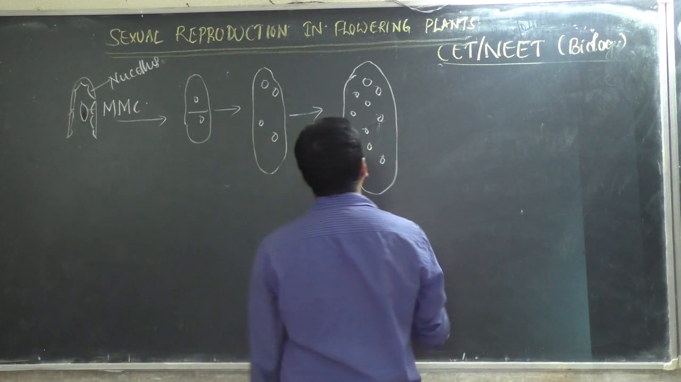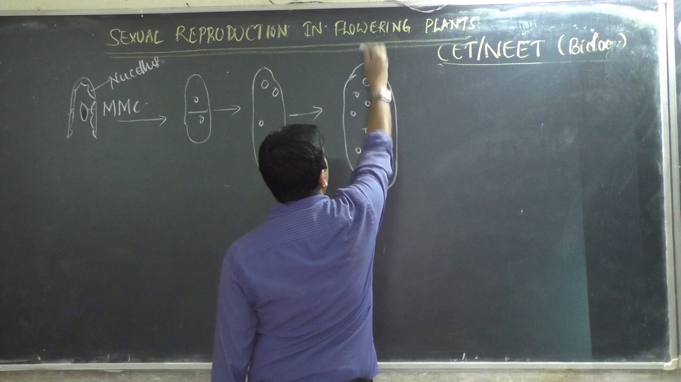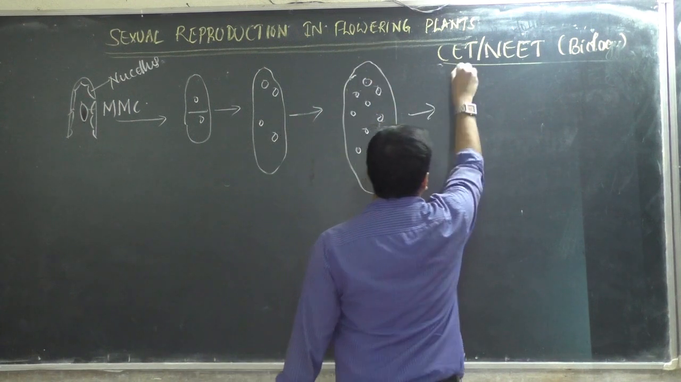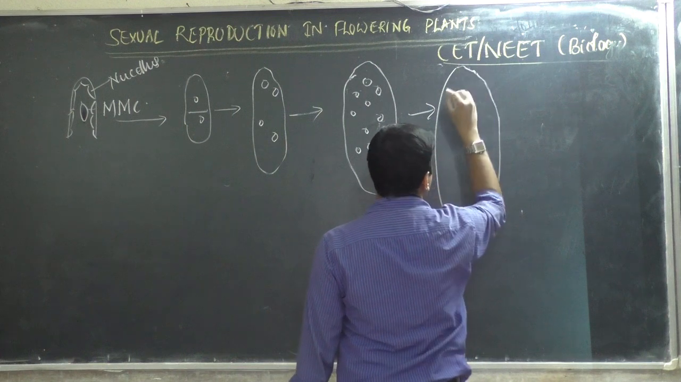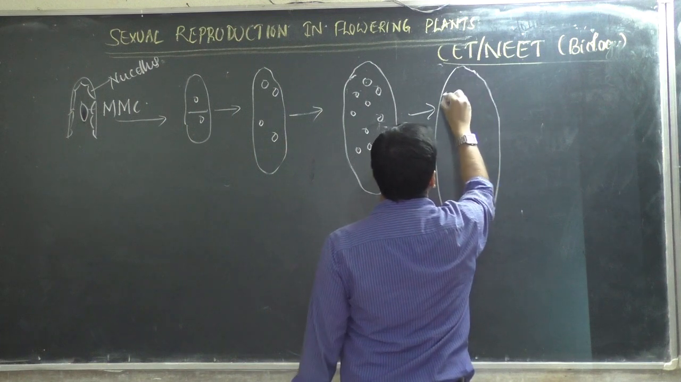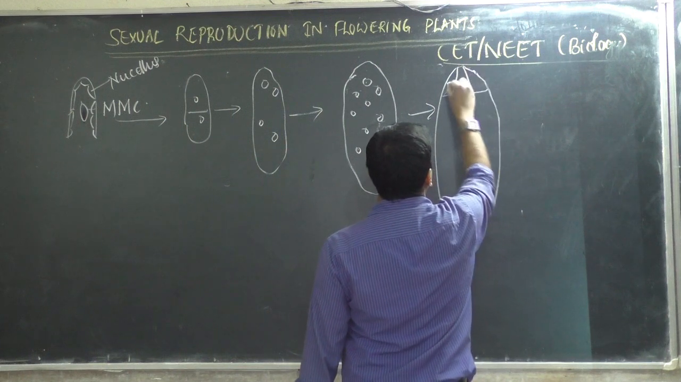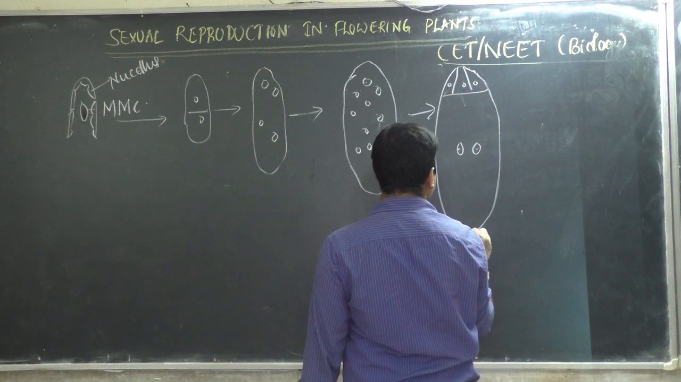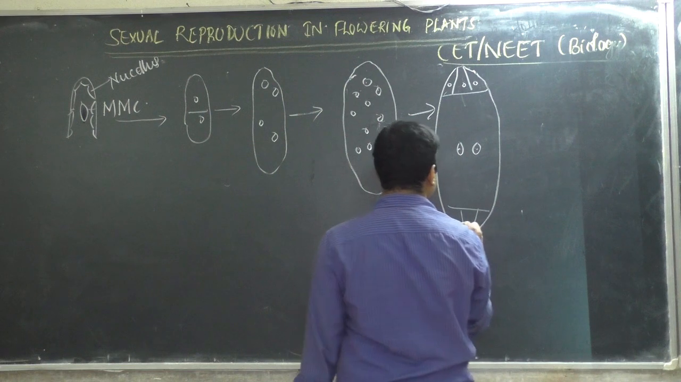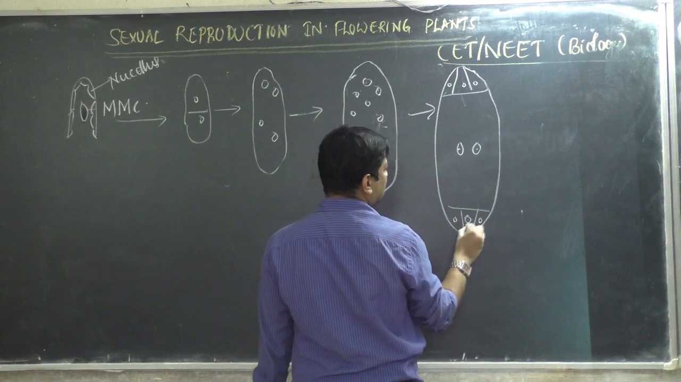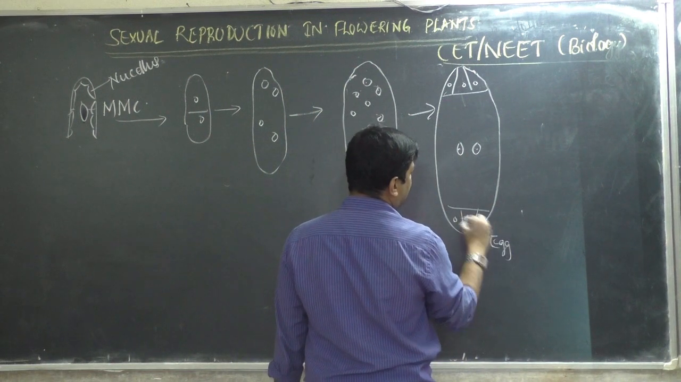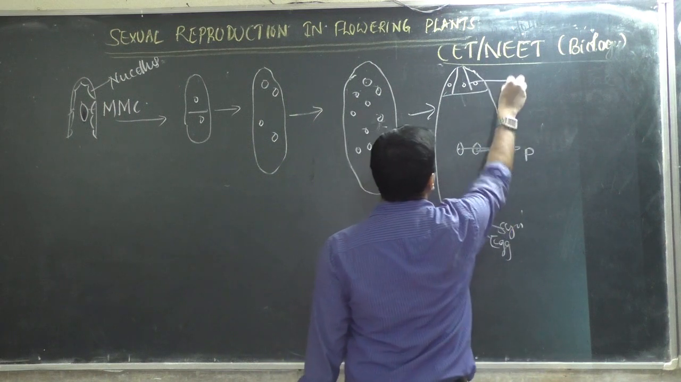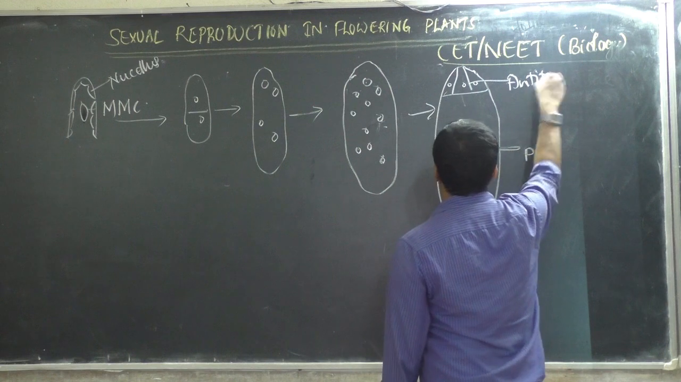Then slowly 3 nuclei go to one corner, 3 go to the other corner, and 2 remain in the center. And finally it becomes what? 3 nuclei here, and 2 here, and 3 here. So the central one is the egg, these 2 are synergids, and these 2 are polar nuclei, and these are antipodal cells. You know this.